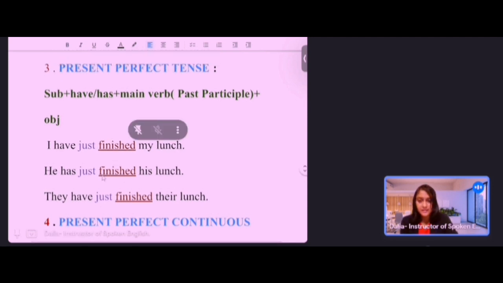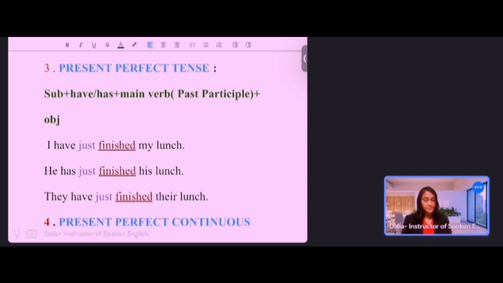Just look at the sentence. The sentence is: I have just finished my lunch. That means I have already finished my lunch in the past time, but the effect is still going on.